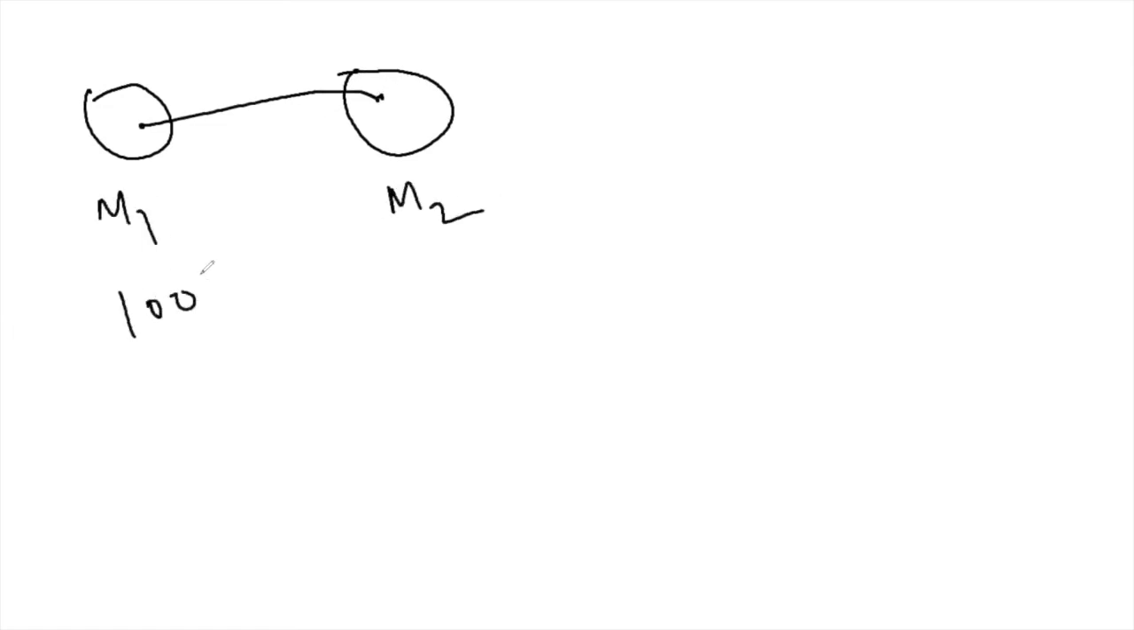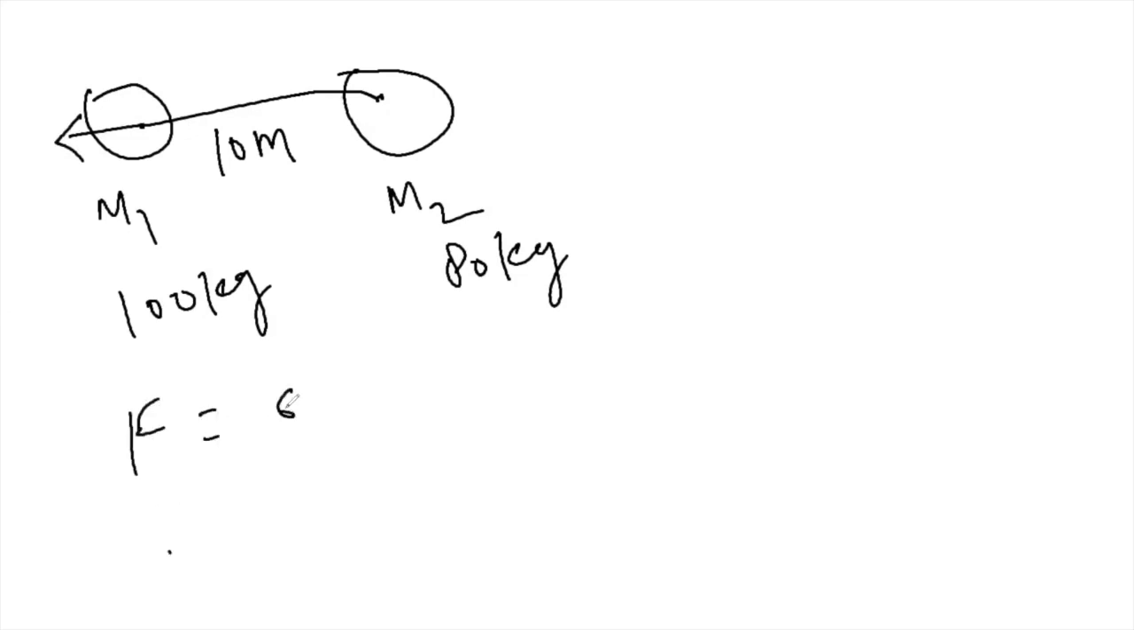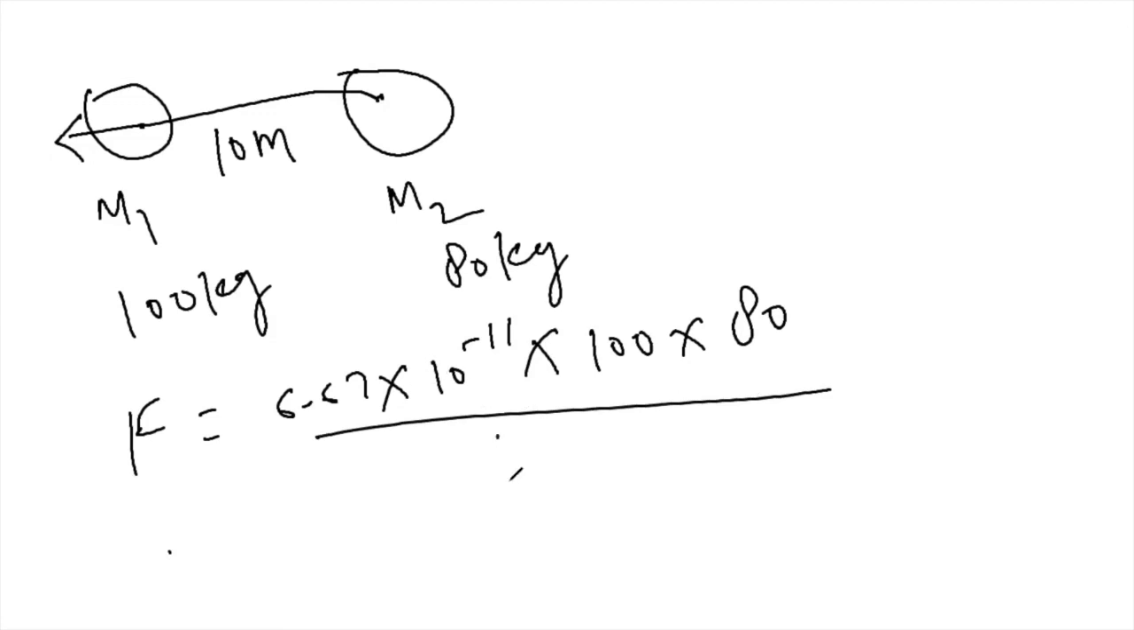Now this is the simplest example which we can solve here. This is mass m1 and this is mass m2. This one is 100 kg and this is 80 kg, and the distance between them is 10 meters. Then what is the force acting between them? The force will be in this direction because this is the more massive object. Then force is equal to 6.67 times 10 raised to the power minus 11 times m1 m2, where m1 is 100 and m2 is 80, divided by the distance squared. All units I have put in the MKS unit, so you can solve it.